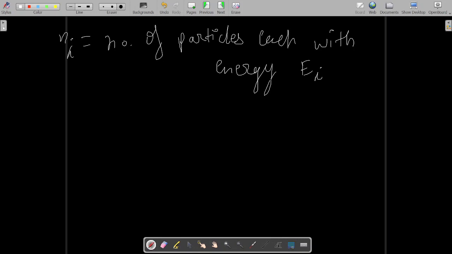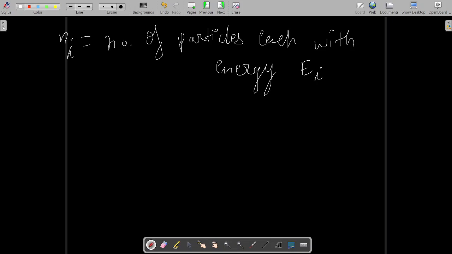Ni particles will be there, each with energy Ei. Like over here, n1 particles were there each with energy E1, n2 particles each with energy E2, n3 particles each with energy E3. So like that, Ni particles are there each with energy Ei.